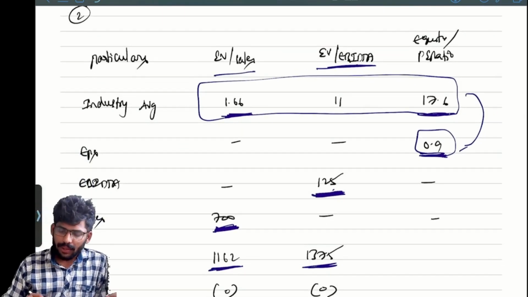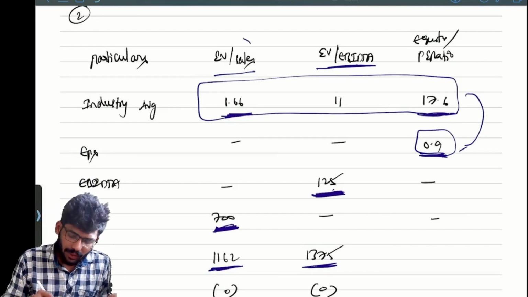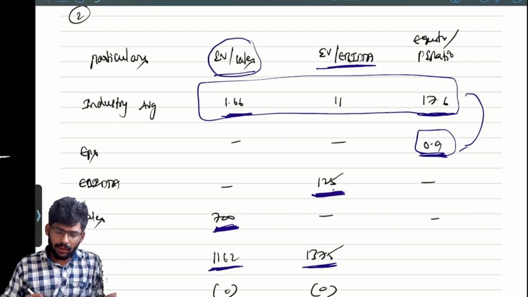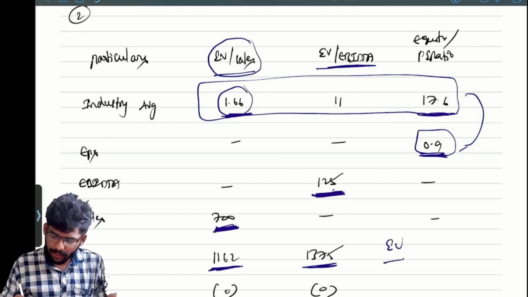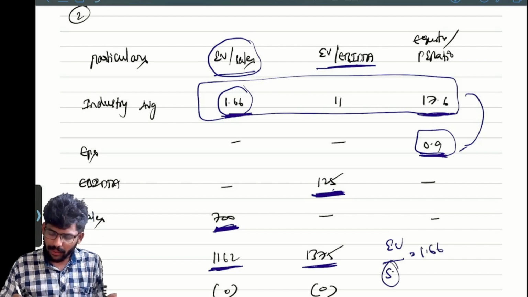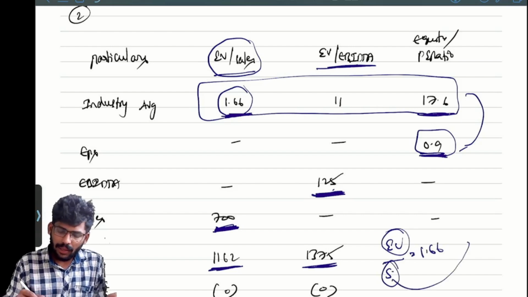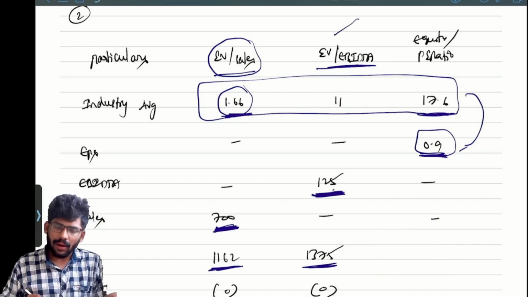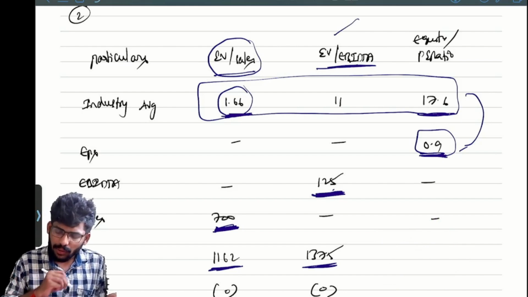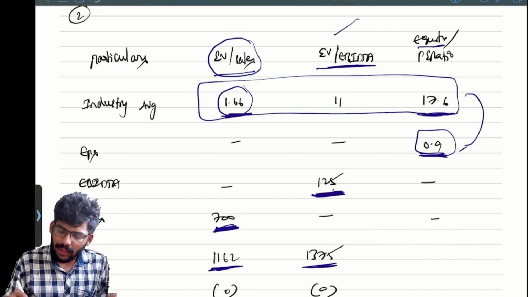Correct? Yes. By using this, EV by sales equal to, actually we have the industry average, how much? 1.6. Correct or not? EV by sales equal to 1.6. We have sales how much? 700. Then we will get enterprise value. It will go to this side. Here also same. You will get enterprise value because EBITDA is given already.